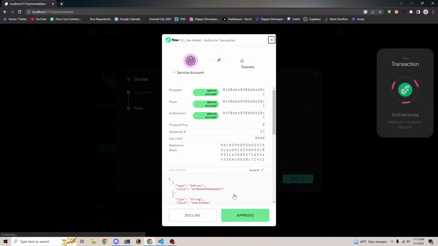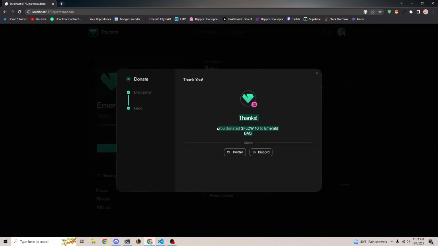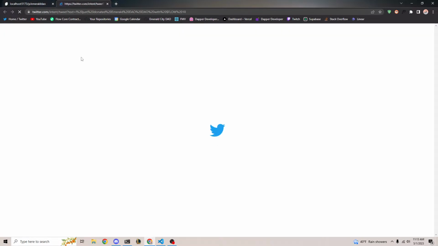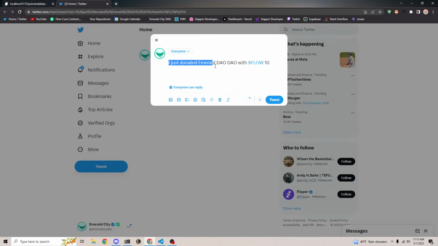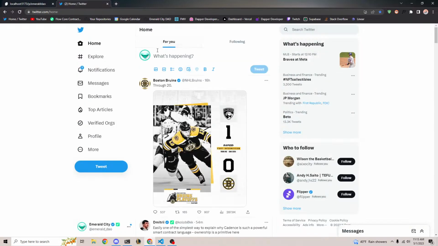And so if I pay and approve, you can see what's pretty cool is it says thank you. We can share it to Twitter or Discord. So if I click Twitter, it actually says I just donated Emerald. Obviously we'll make this cooler and also make more sense. But the idea is I just donated to Emerald DAO, right?